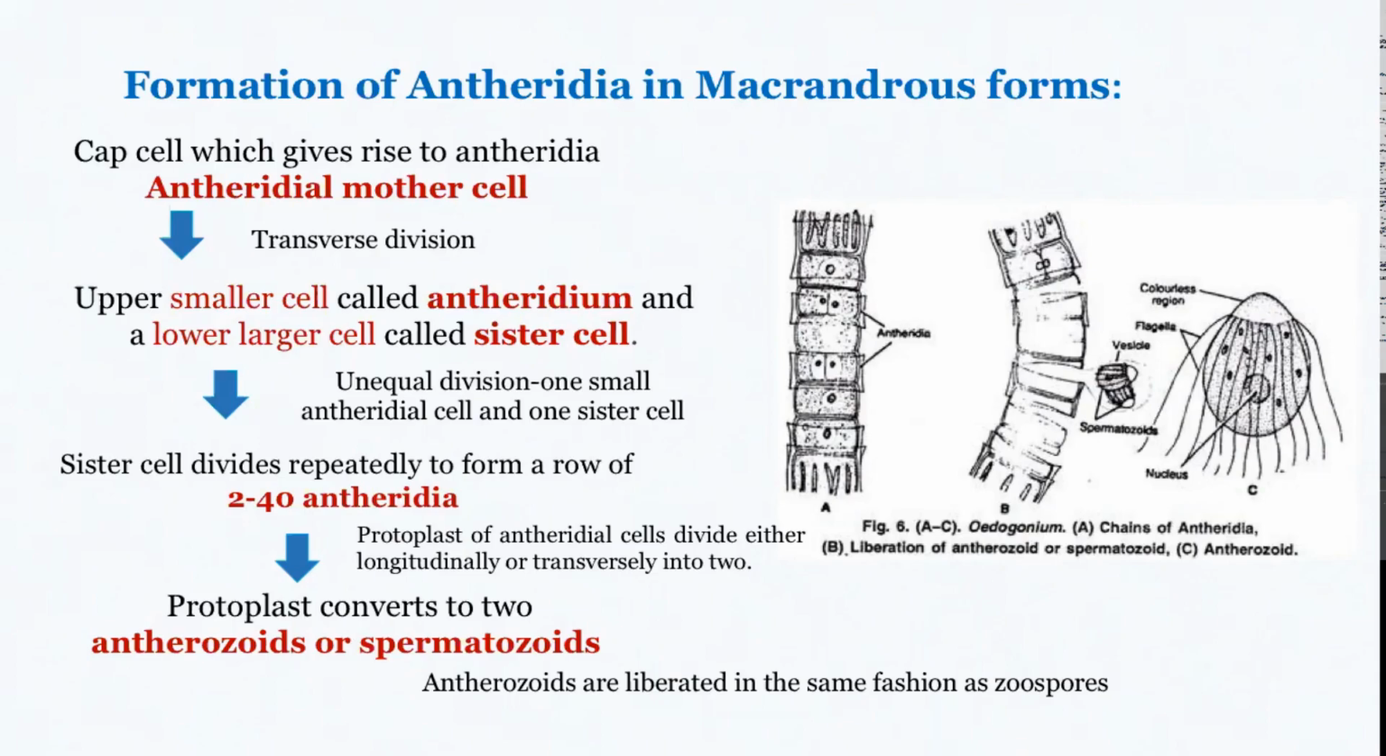And the protoplast within the antheridial cells will now get transformed into the antherozoids. The protoplast within the antheridial cell will undergo division longitudinally or transversely and divide into two. And these two protoplasts will now transform themselves to become an antherozoid or spermatozoid. The antherozoid, which is a male gamete, has a structure similar to that of the zoospore, and it gets liberated in a similar fashion by breaking open the antheridial wall, and they are liberated out into the water.